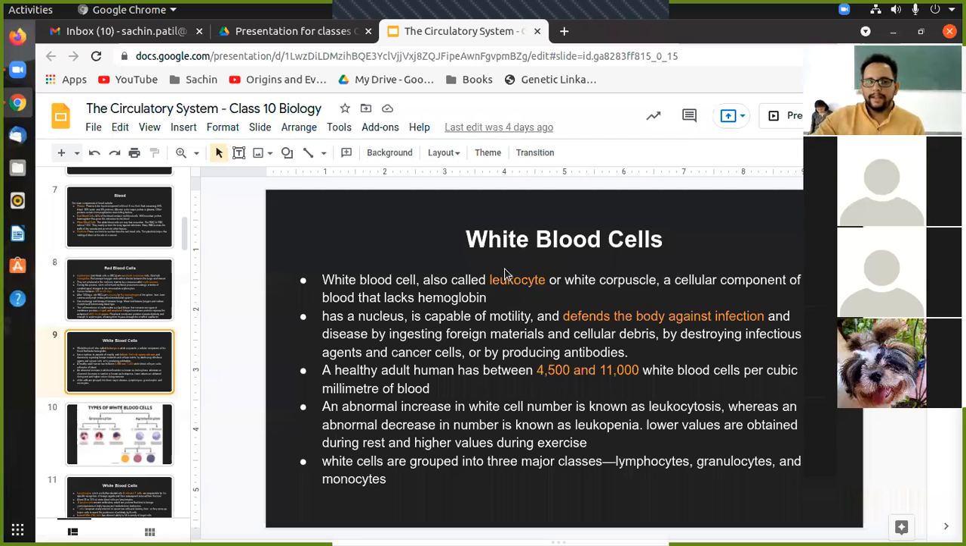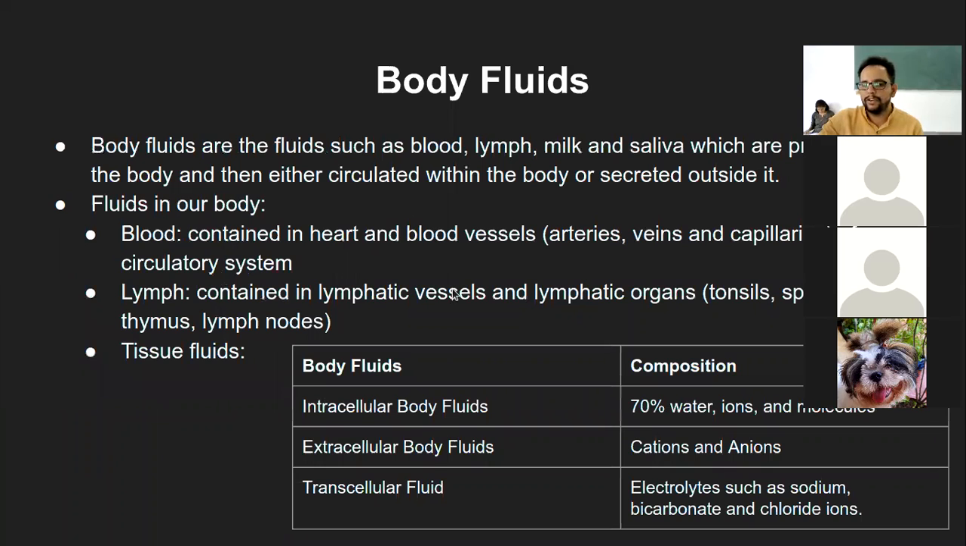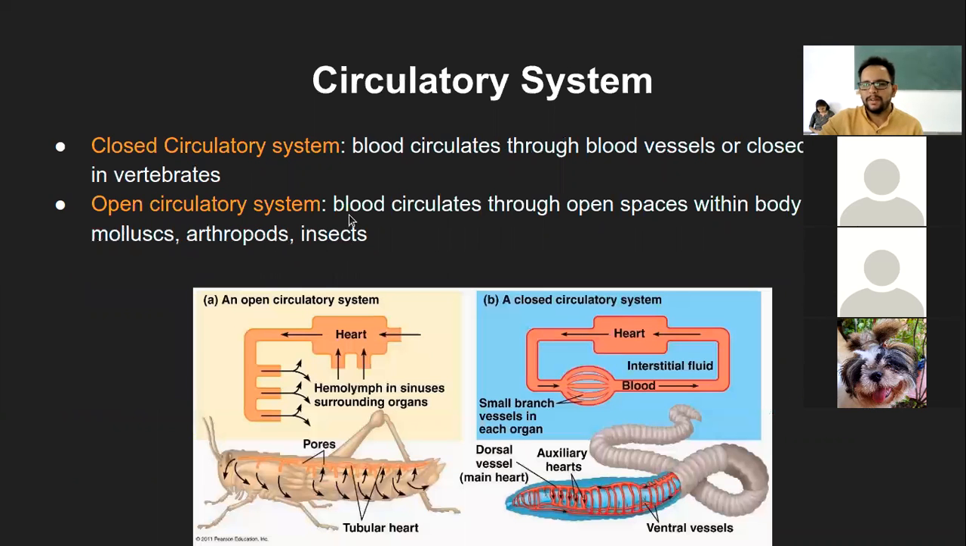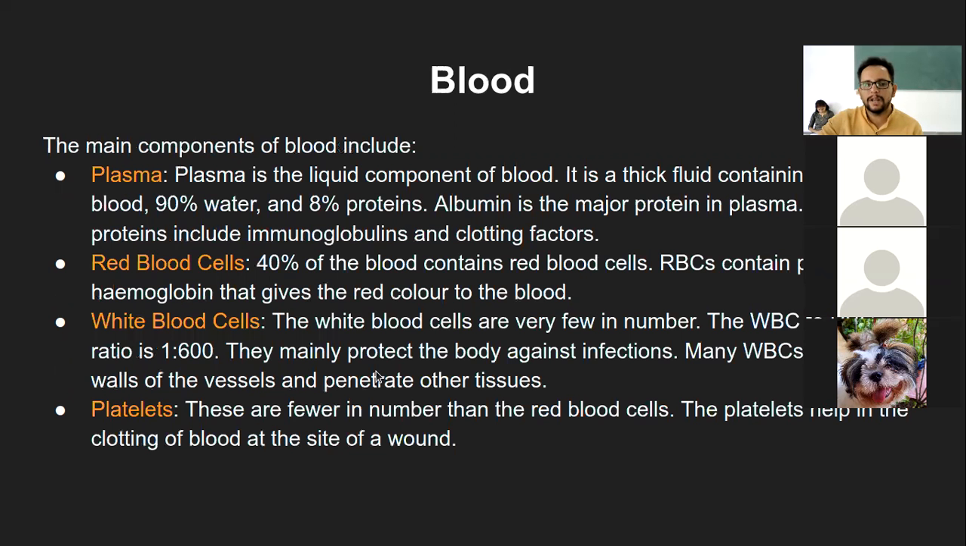Okay, so I'll just quickly revise the last part. We had spoken of the different body fluids earlier, including the blood, lymph, and the tissue fluids. We were specifically looking at blood as one of the body fluids and its subcomponents. Of course, we had looked at what open and closed circulatory systems are, and the different types of non-circulating body fluids which are present. That is not really much relevant in terms of the content, but you surely need to remember which fluid is from which particular organ.